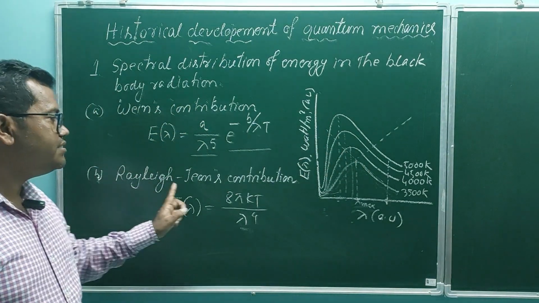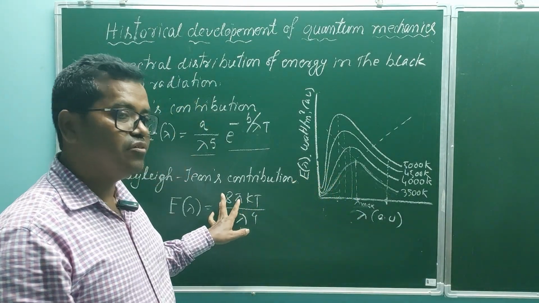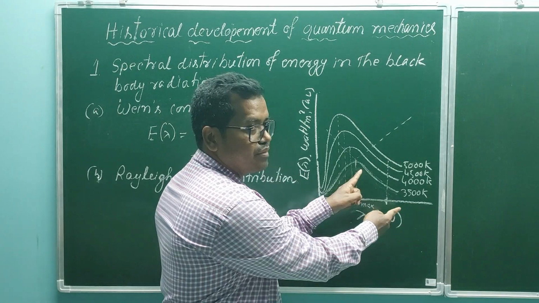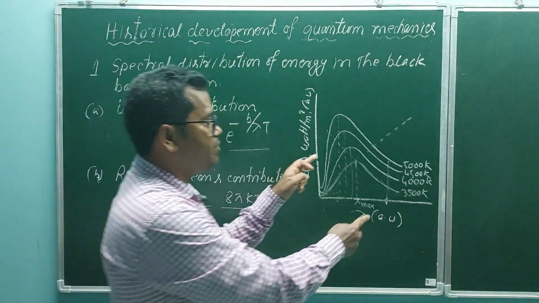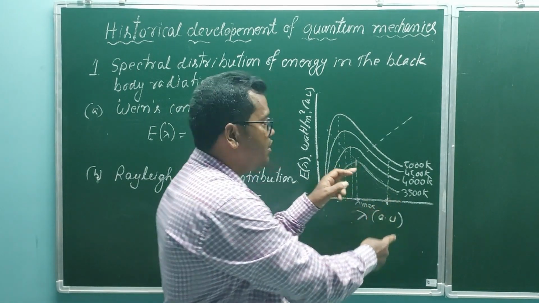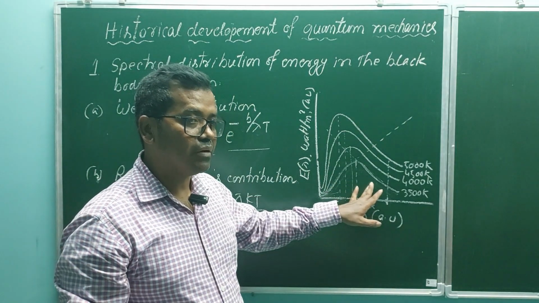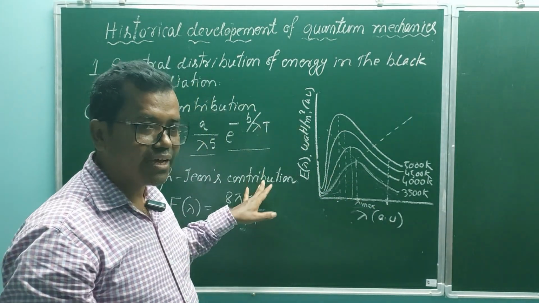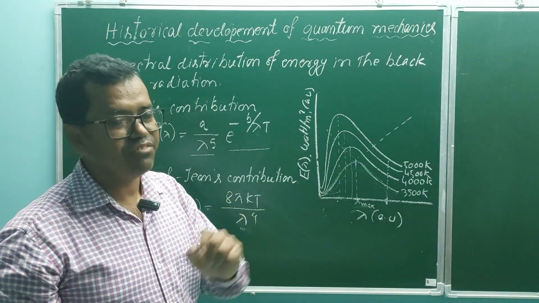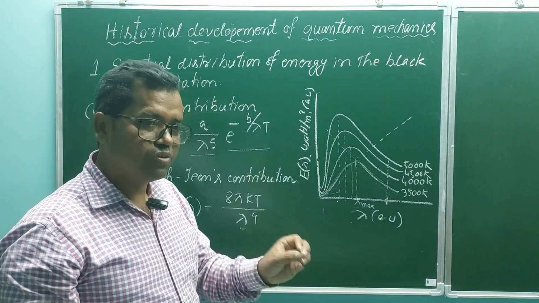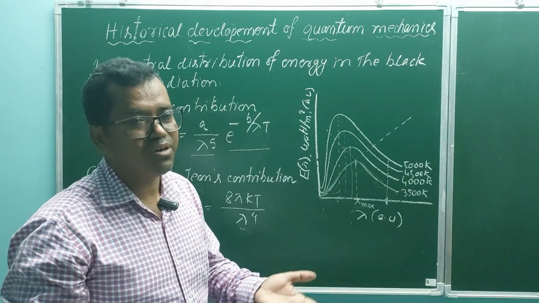So again, the Rayleigh-Jeans contribution cannot explain the curve completely. It can explain only the upper portion of the curve, while Wien's explains the other half. Both theories based on classical mechanics cannot explain the curve completely. It means classical mechanics failed to explain the experimental curve obtained by Lummer and Pringsheim. This is the first failure of classical mechanics. Since classical mechanics failed, quantum mechanics developed.